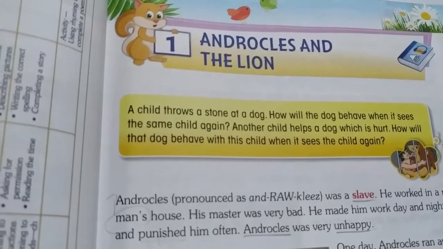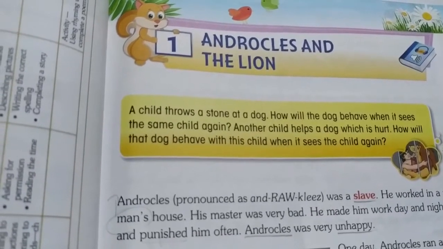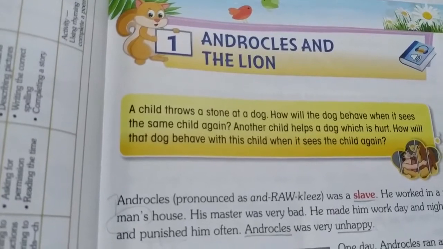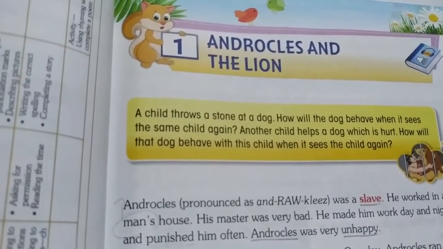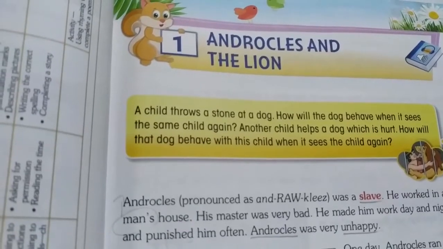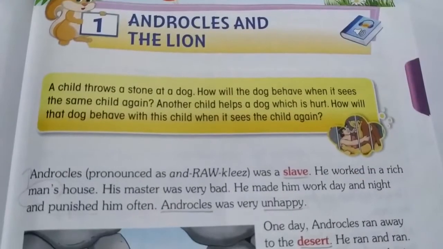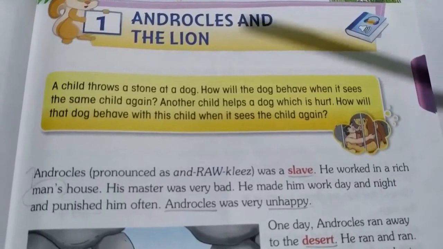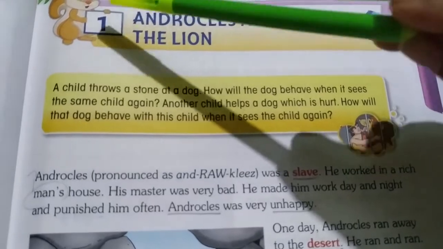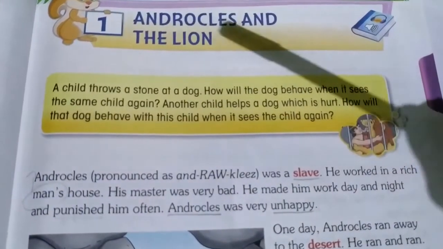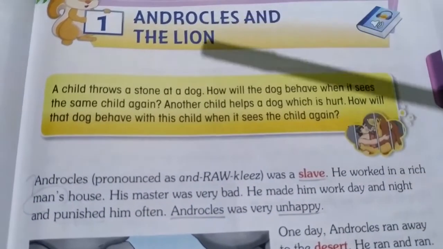Now I am going to read out the lesson. Meanwhile, I'll ask you to underline a few words. So you have to do it. Will you? Yes. Okay, now I am going to read the lesson. Children, see here. Lesson number 1. Androcles and the Lion.